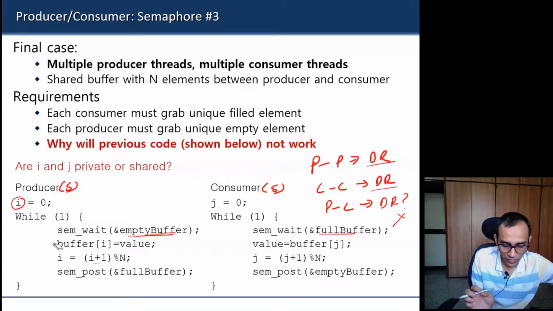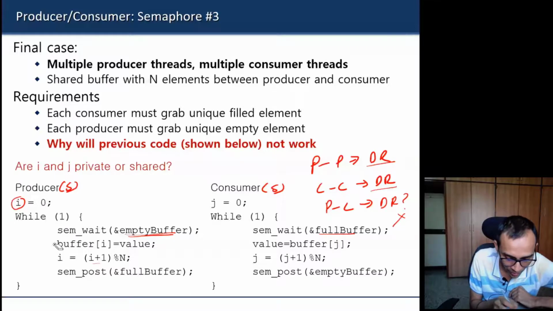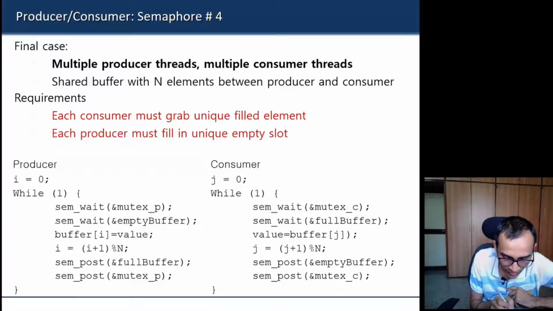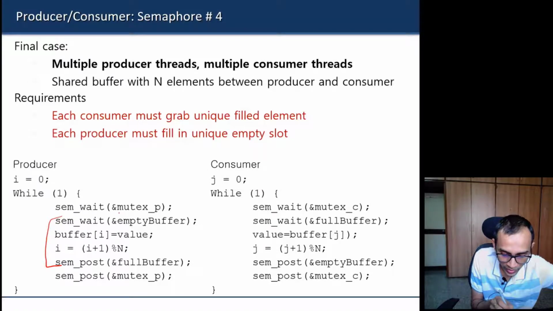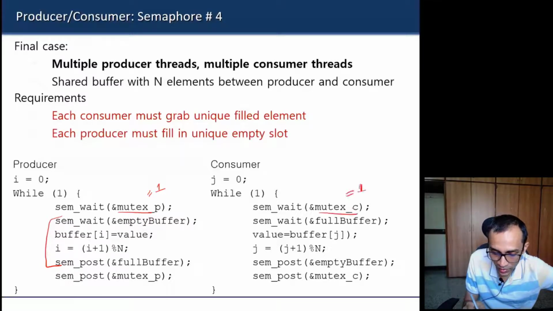So one solution is this. This part of the code we had seen earlier, we can surround it using a mutex lock. So either we can use a lock, or if you just want to use a semaphore, as we have seen, we can use a semaphore also as a lock. So we can use a mutex_p, which we will initialize to 1. So it will become binary, it will act as a lock, and we'll release that lock after this. And similarly for consumers also, we will use another semaphore, which will also be initialized to 1, so that it allows at the max only one consumer thread to go inside and modify the queue.